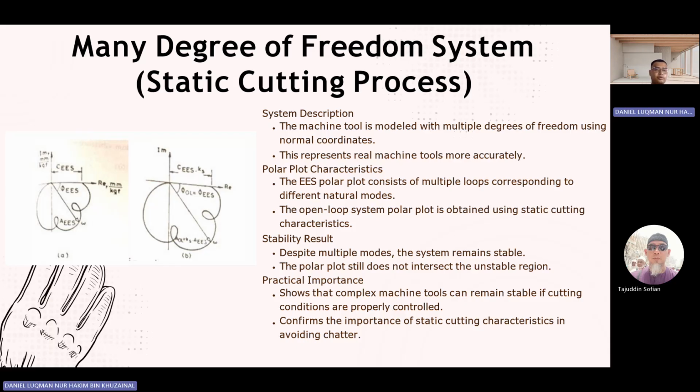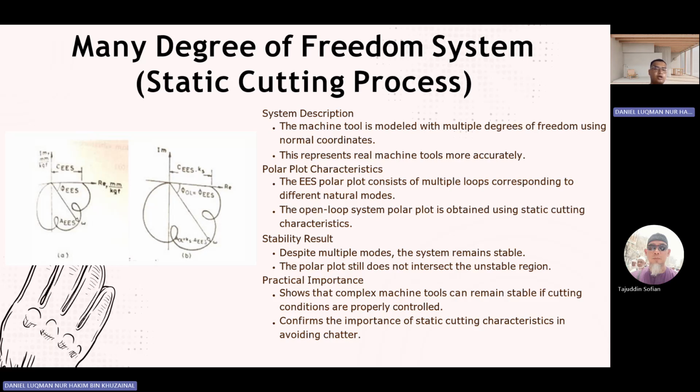The EES polar plot consists of multiple loops corresponding to the different natural modes. The open loop system polar plot is obtained using static cutting characteristic, as shown in the diagram. It has two loops itself. And the stability result: despite multiple modes, the system remains stable because the polar plot still does not intersect the unstable region. The practical importance is to show that a complex machine tool can remain stable if cutting conditions are properly controlled.